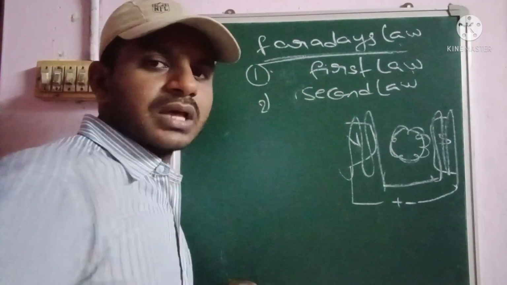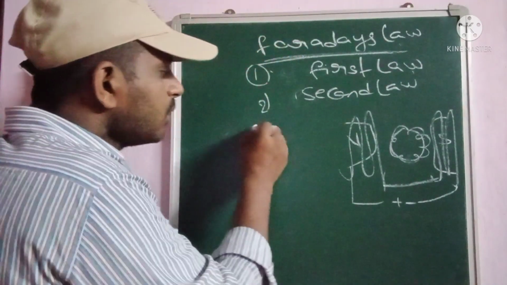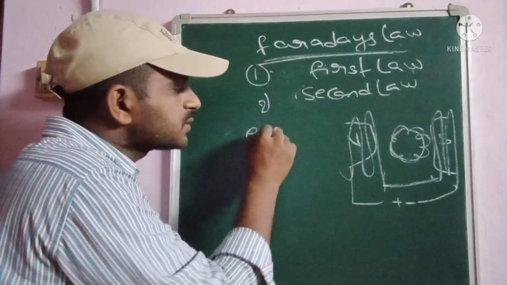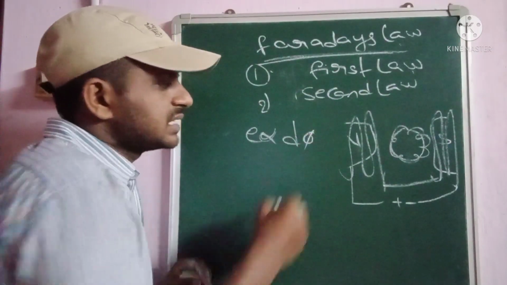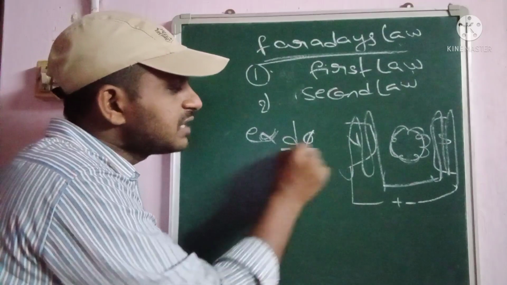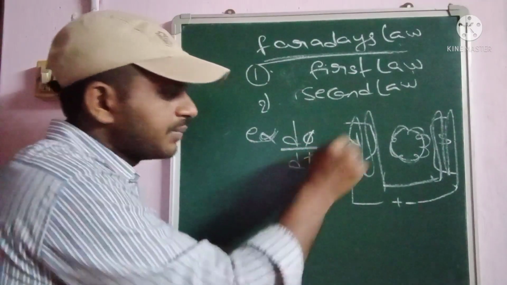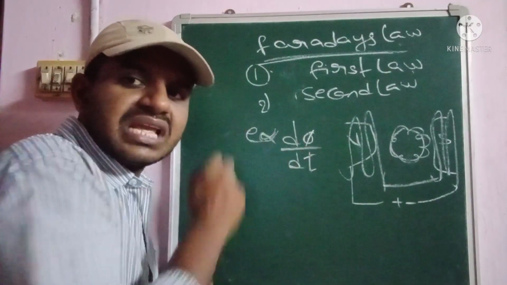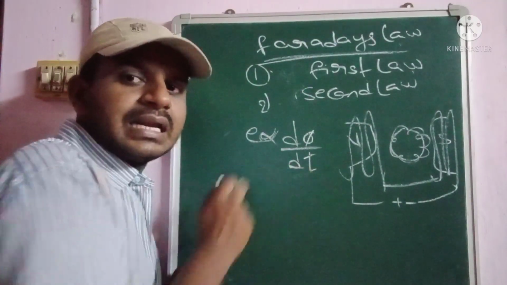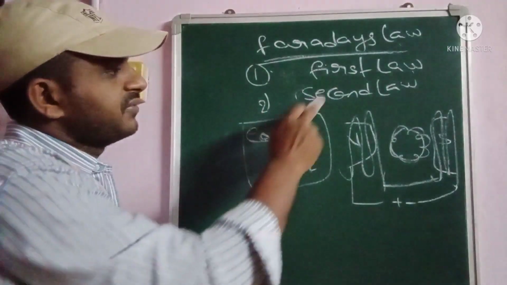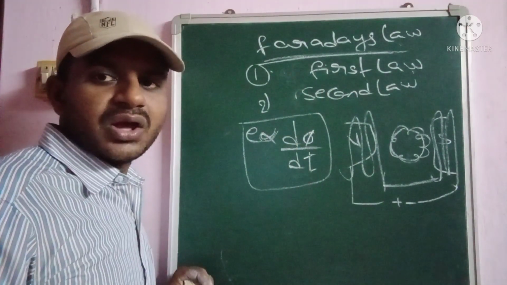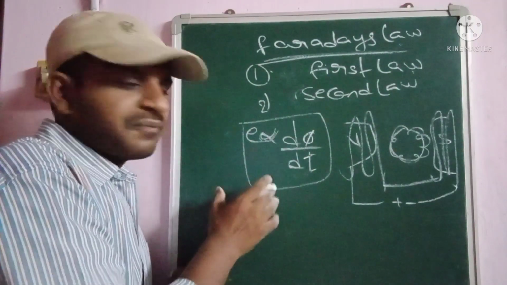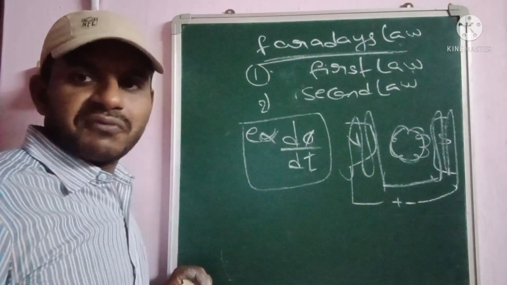Okay. And coming to the Faraday second law: the total induced EMF is directly proportional to the change in flux linkages with respect to time. Change in flux linkages means dφ, with respect to time means dt. So this is the formula for the second law of Faraday. Now we have to derive the EMF equation from the statement of Faraday's second law.